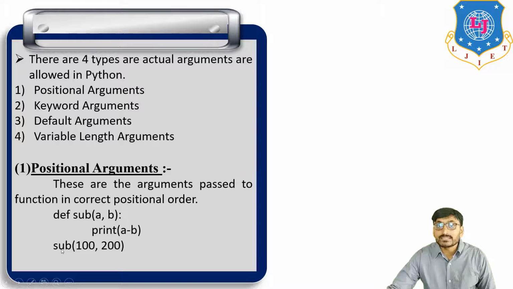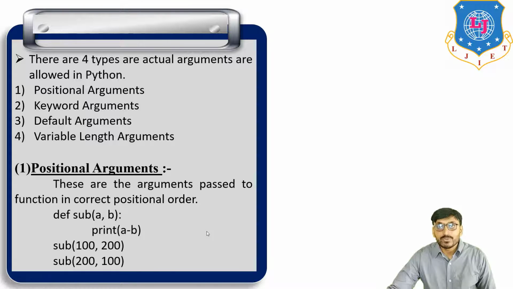At the time of function calling, we provide the function name and in brackets 100 and 200. It means 100 is equal to a, and 200 is equal to b. Then in another function call, if we provide sub with 200 and 100, then 200 is equal to a, and 100 is equal to b. Because in the formal arguments there is a and b, the first value we provide is a, and the second value is b.